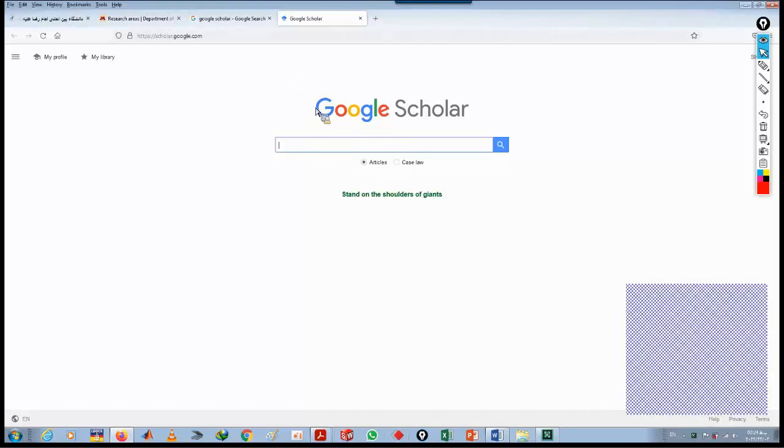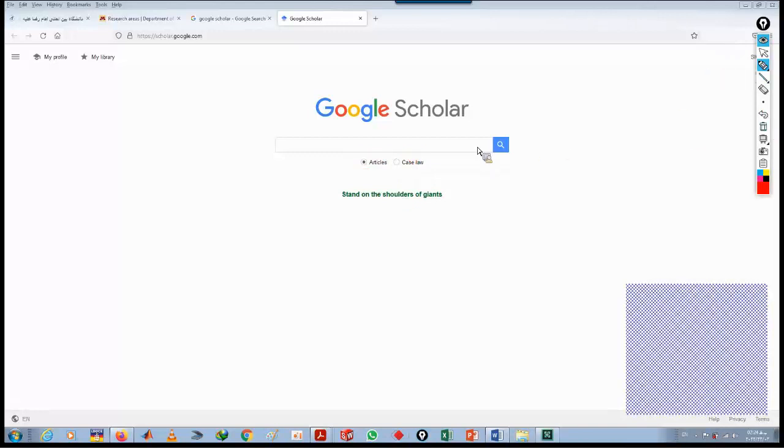Here you can see that it is very similar to the Google search engine, but here we have two options: articles and case law. As an engineering student, we don't need to deal with case law, but this is our desired option to find articles, ebooks, and other papers.